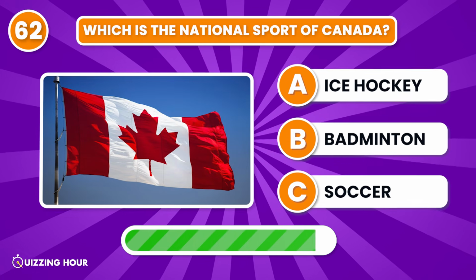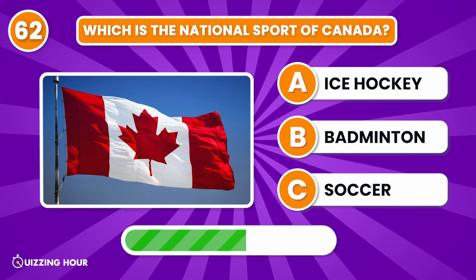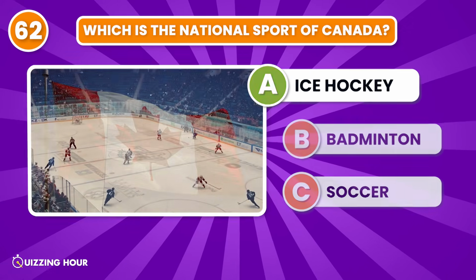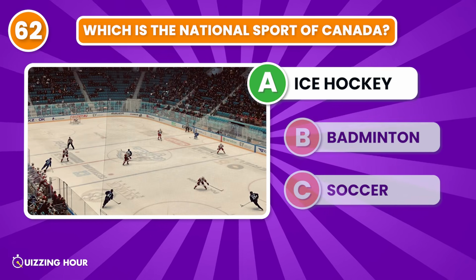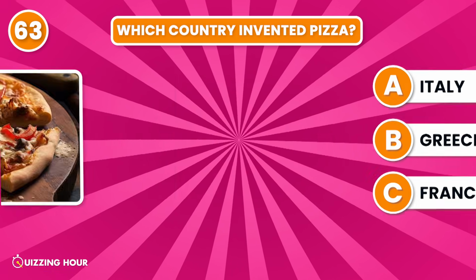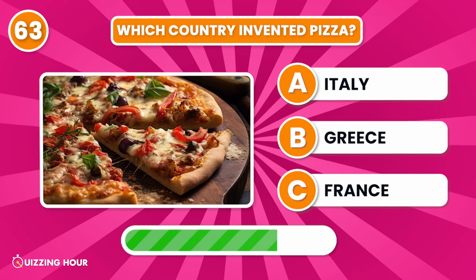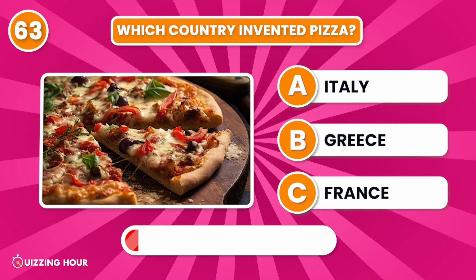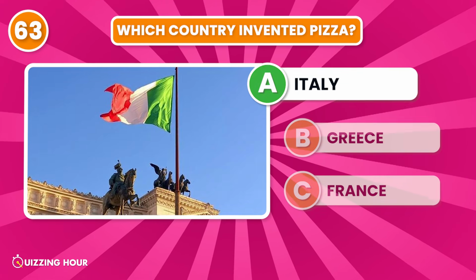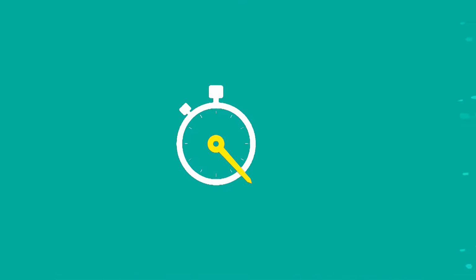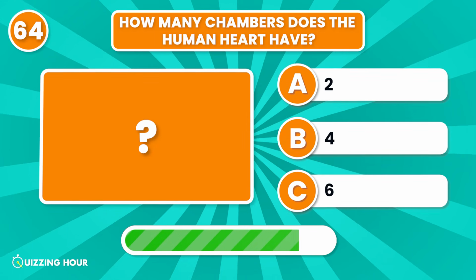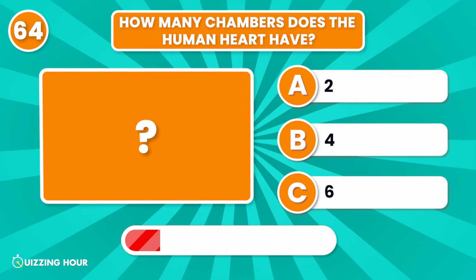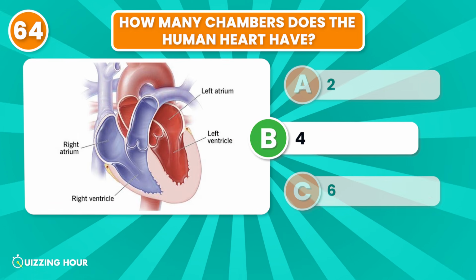Which is the national sport of Canada? Ice hockey. Which country invented pizza? Italy. How many chambers does the human heart have? 4.